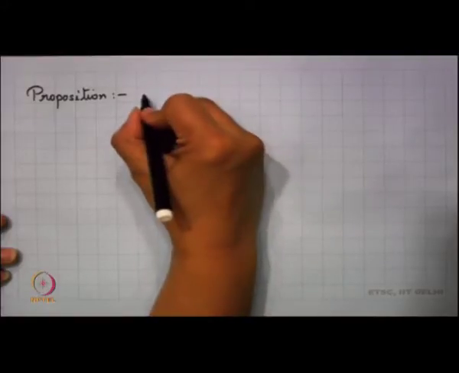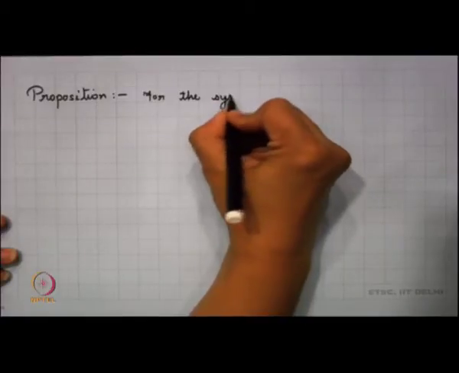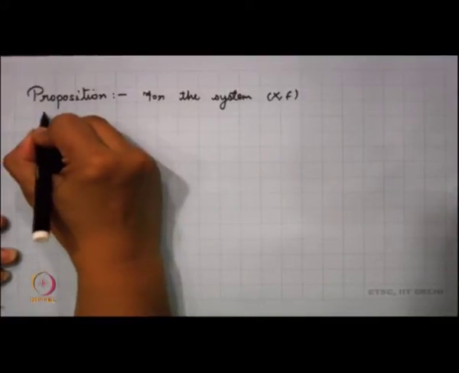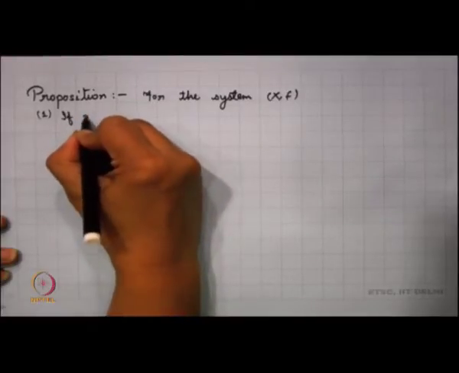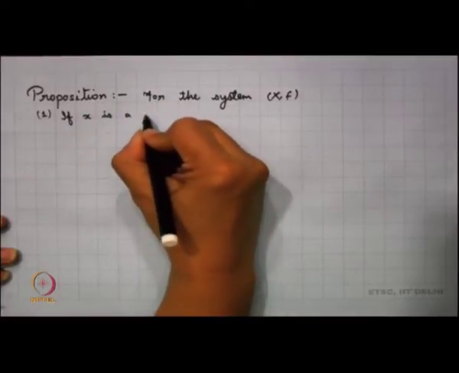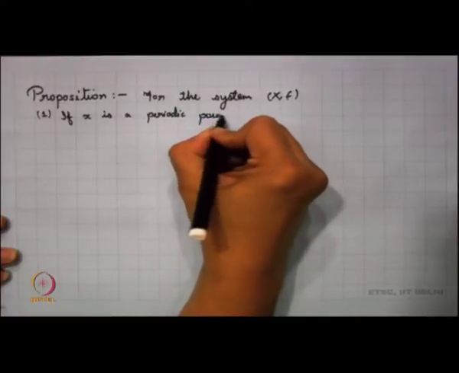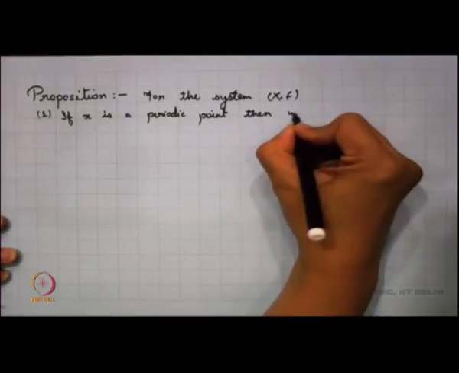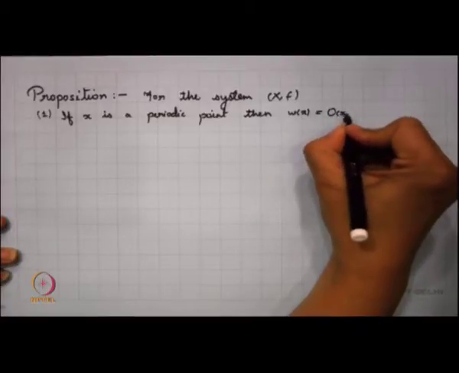Let me write down the proposition here. Again for the system, if x is a periodic point, then the limit set of x is the same as the orbit of x.